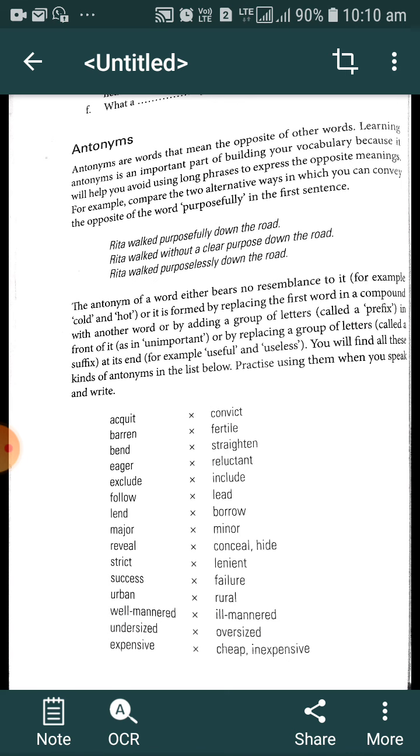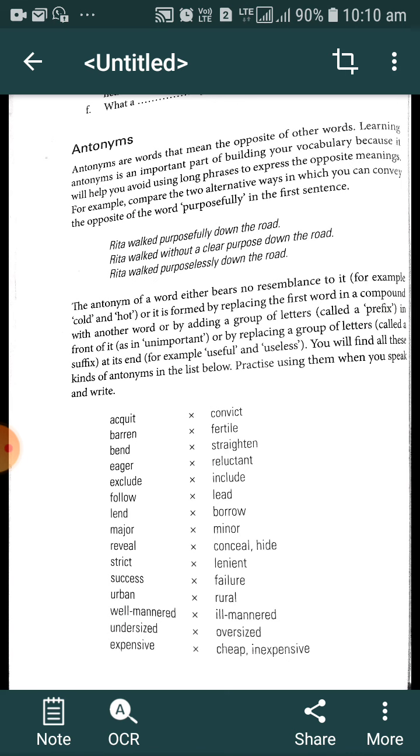So, antonyms are words that mean the opposite of other words. Learning antonyms is an important part of building your vocabulary because it will help you avoid using long phrases to express the opposite meaning.